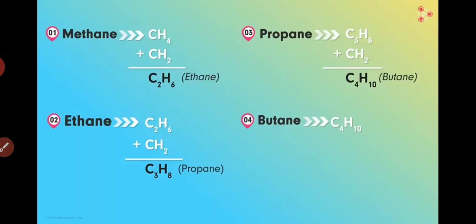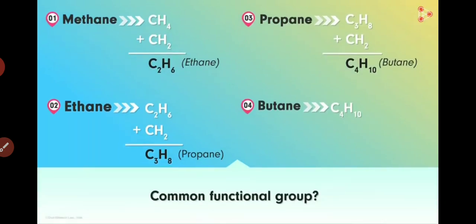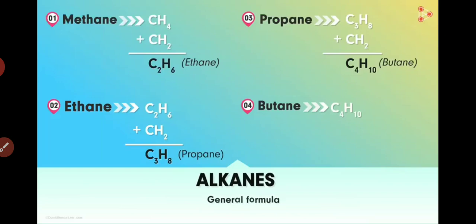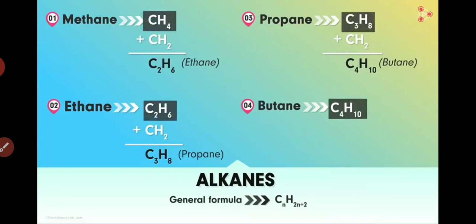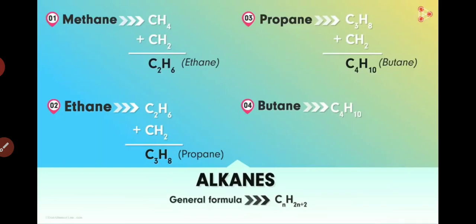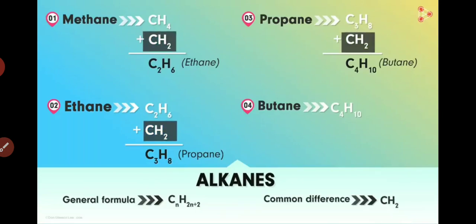Now can you tell me how exactly these compounds are in series? Yes, they are in succession. And what is the common functional group among these compounds? Needless to say, it's an alkane. That means the compounds here will have the same general formula. For example, in this case, the general formula for alkanes is CnH2n+2. So all of these compounds show this typical general formula, right? Yes, they do. Even though they have different molecular formulae, the general formula is the same. And we also noticed a common difference between any two successive compounds. There's a common difference of CH2.